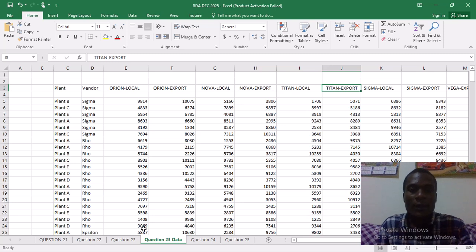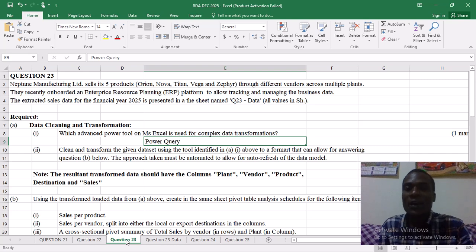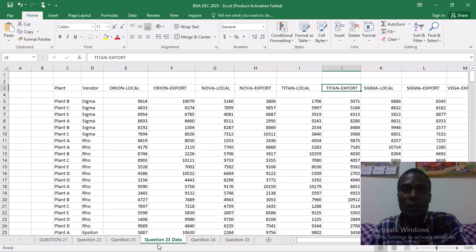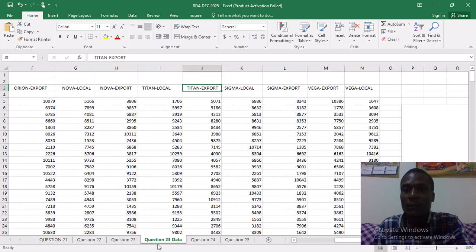And if you check in our question, we want to have columns. The reason why we want to have columns is because of part B. Part B talks about pivot tables. Then in our class on pivot tables, we said that for a pivot table to work, the titles must be on the top. So in our data here, we cannot get the sales column because the sales column is on rows.